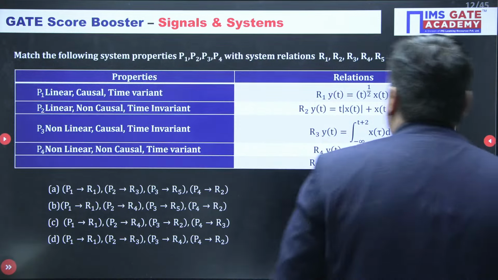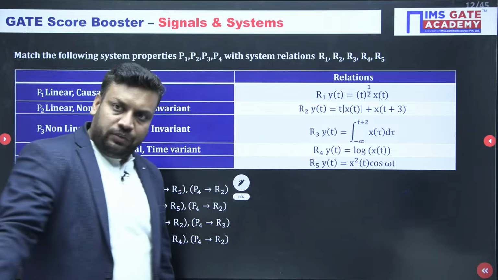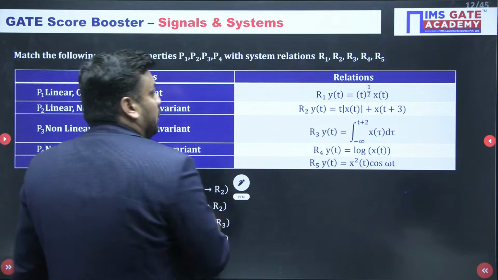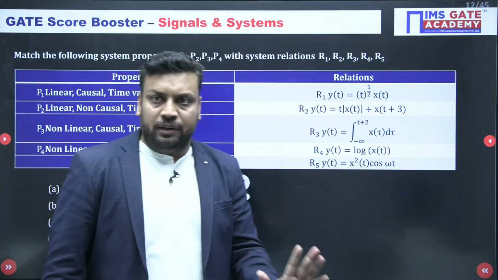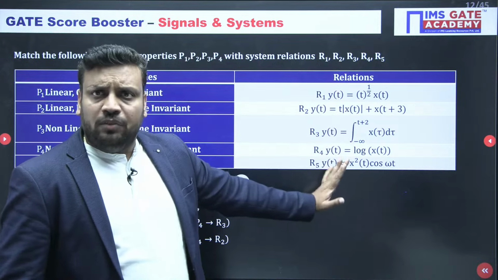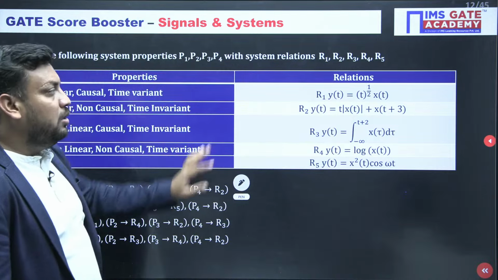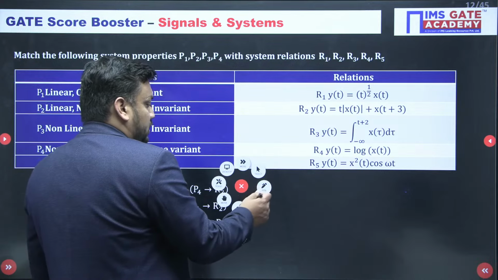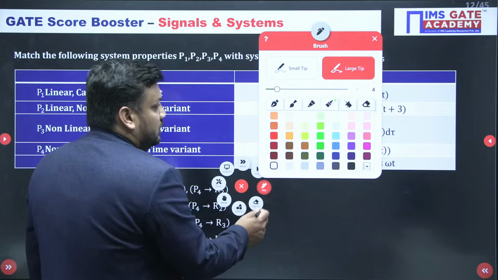Chalo. So now students, my turn will start. I have given you sufficient time. Maybe some students are about to type the answer in the chat box. Chalo. So let me explain one by one. Whenever such a type of question comes, and you can see in the PYQs, such questions have already been asked in GATE, how to attempt it? You should not look at everything, the options and all. You just need to see R1 to R5 and comment on the properties. If you are sure about the properties, just write your answer fast.